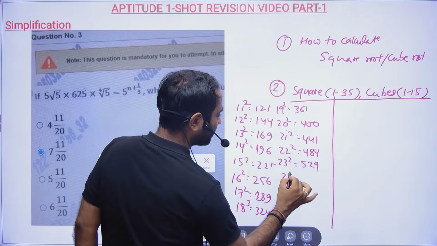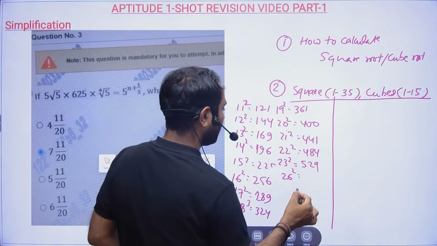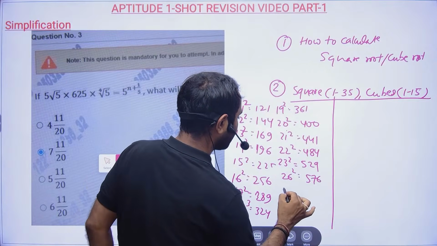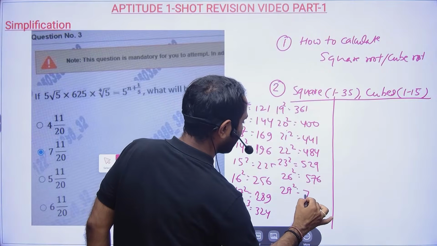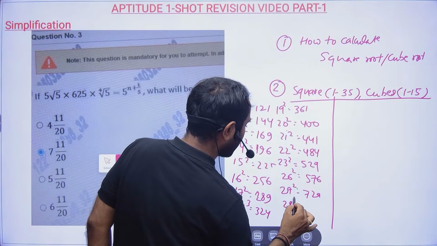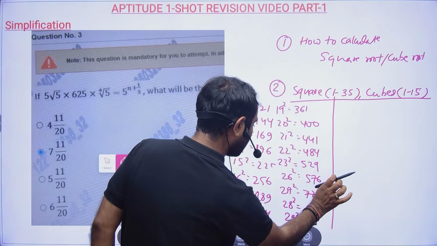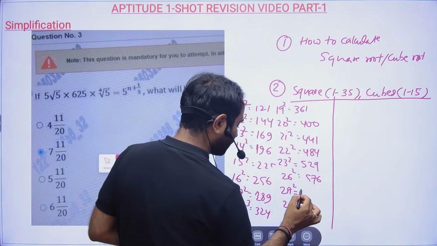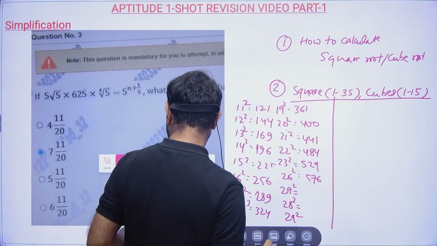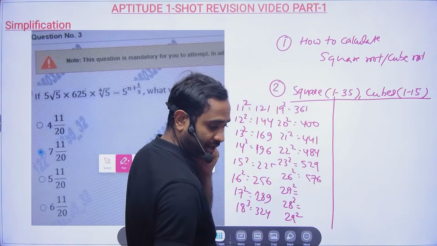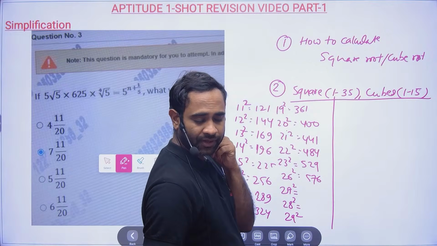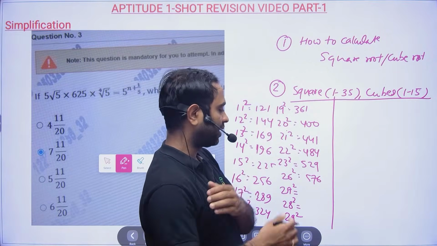23 square is 529, 26 square is, see, it is related actually. So 576, 27 square is 729, 28 square, 29 square, no, I think 27 square. What is 27 square? See, I also don't know. So what is 27 square? 27 into 27, 30 minus 3, 900.